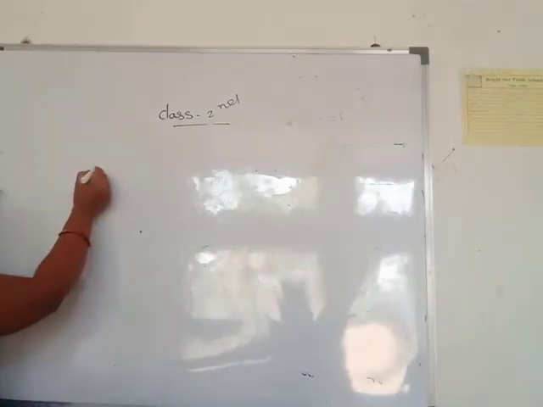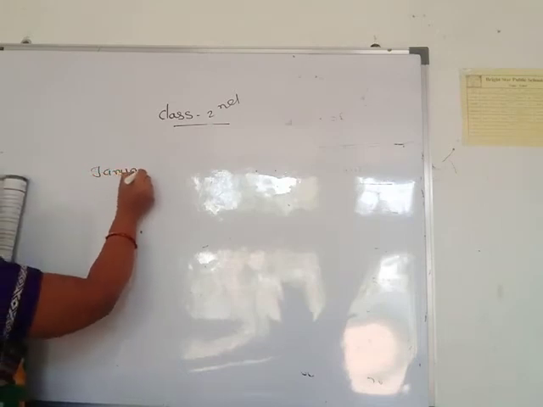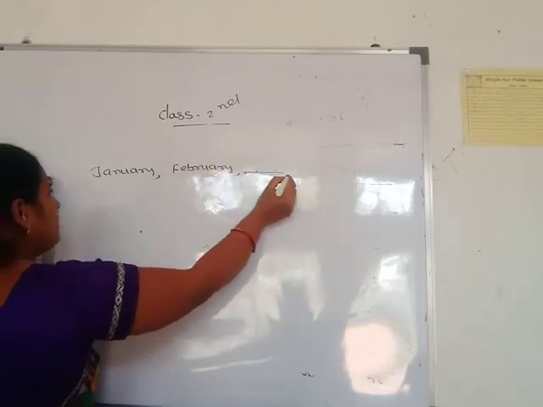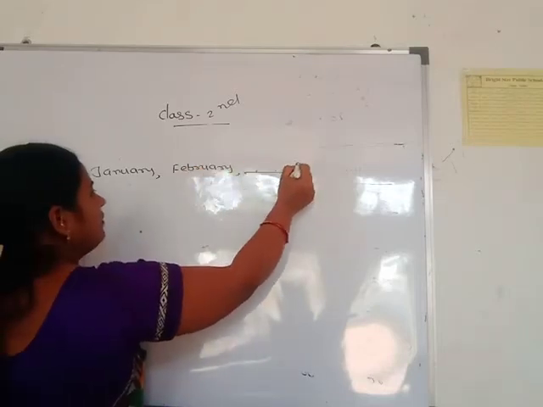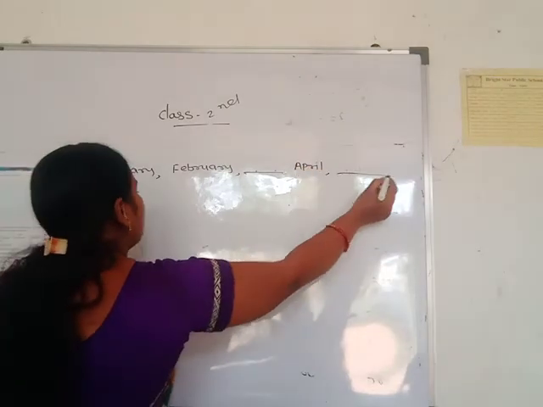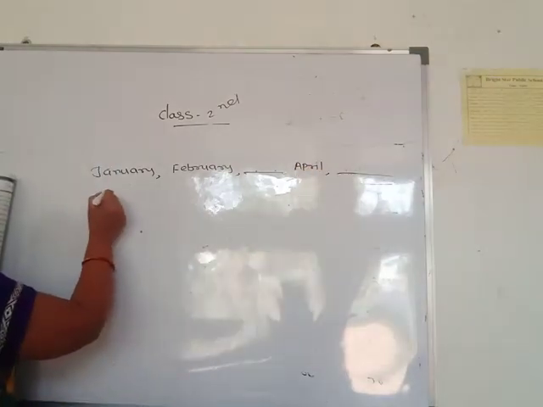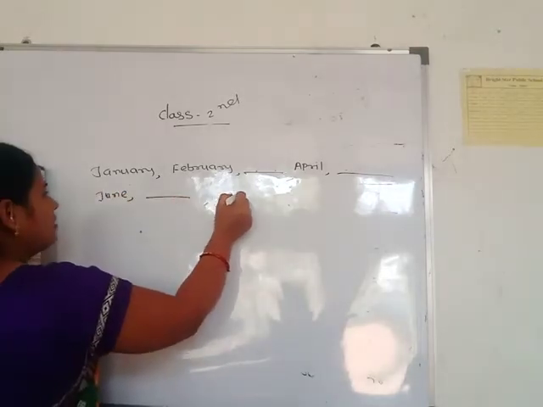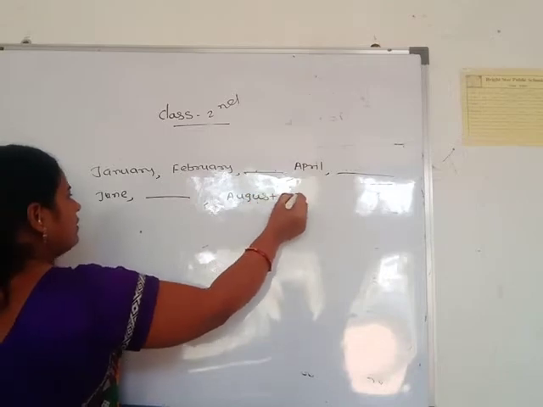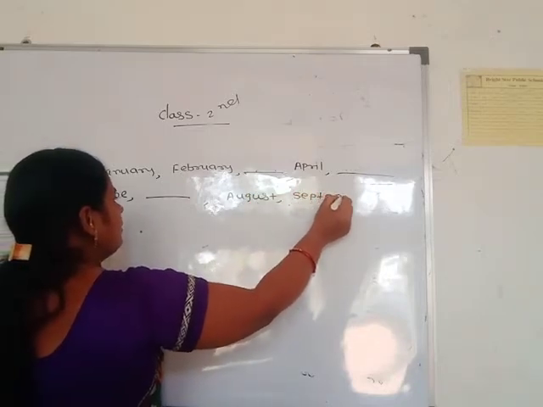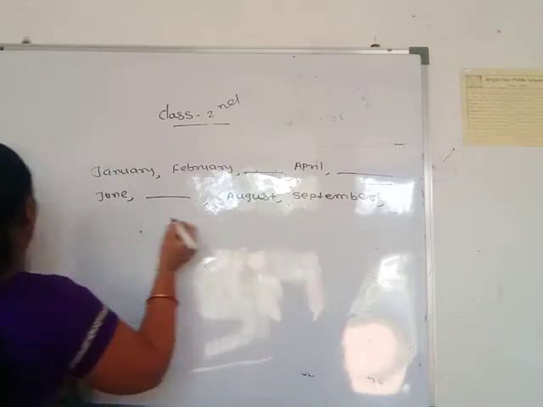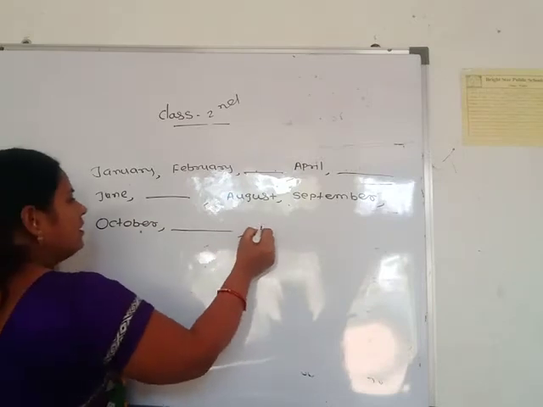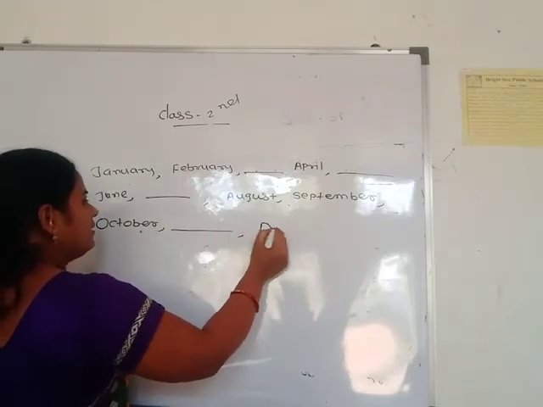See here: January, February, here one empty space. Then April, here also one empty space. Here June, here also one empty space. Here August, here September, here October, here one empty space, and here last one December.